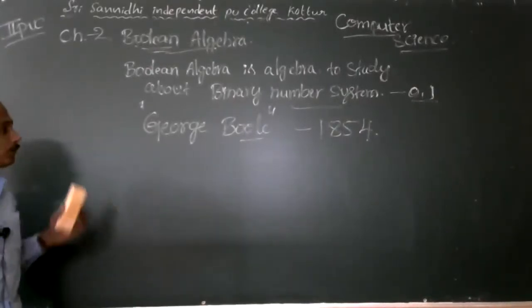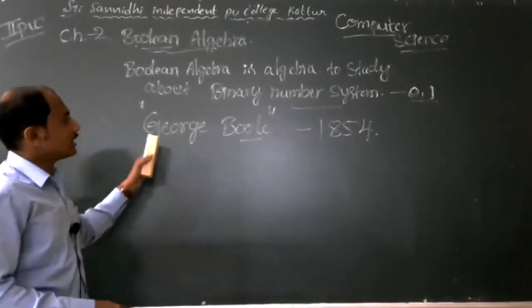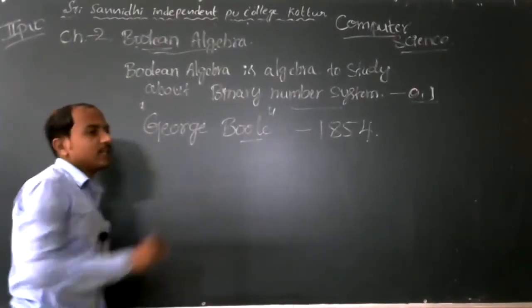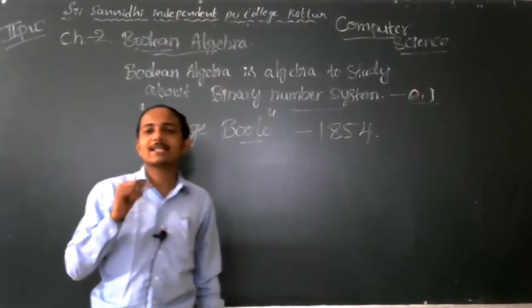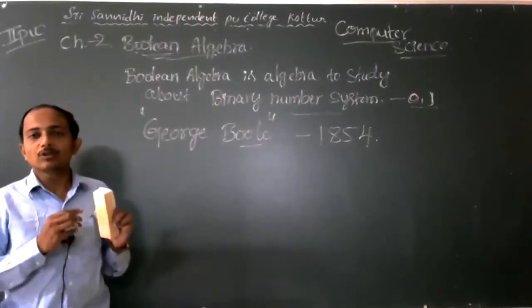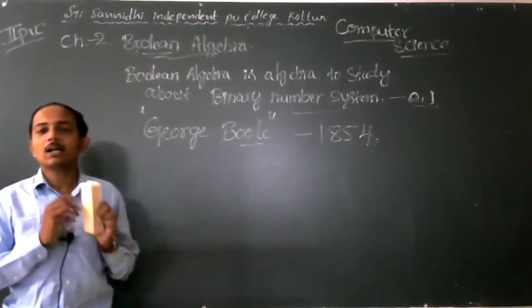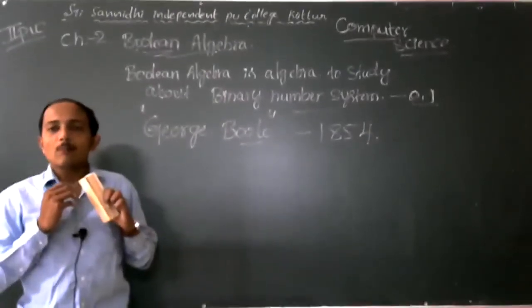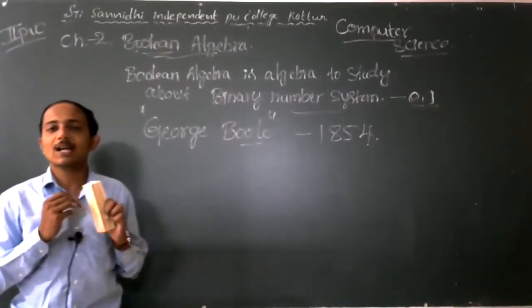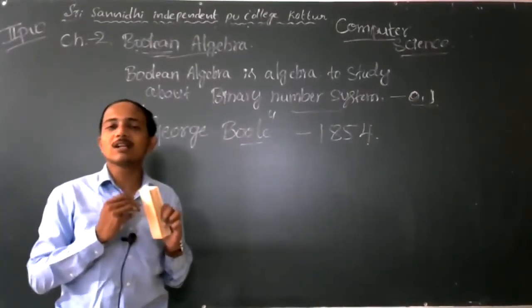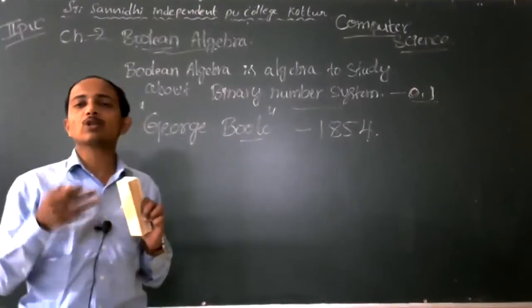In the Boolean algebra concept, logic gates are used to create logic circuits, and logic circuits pass electronic signals, logical signals, from one part to another.